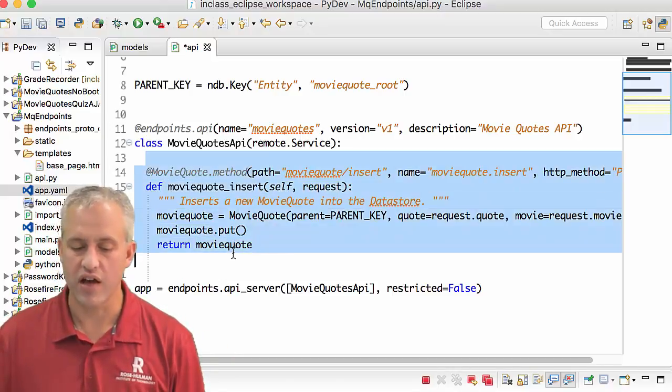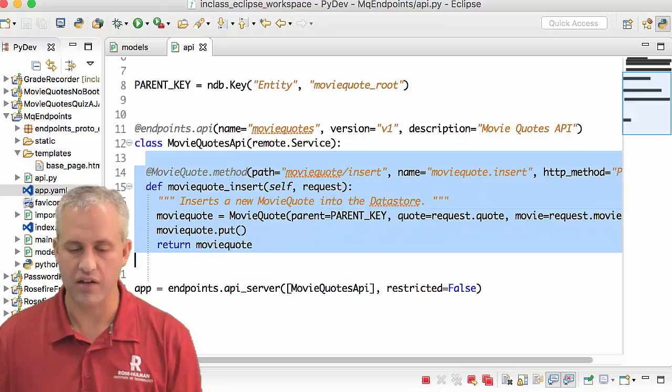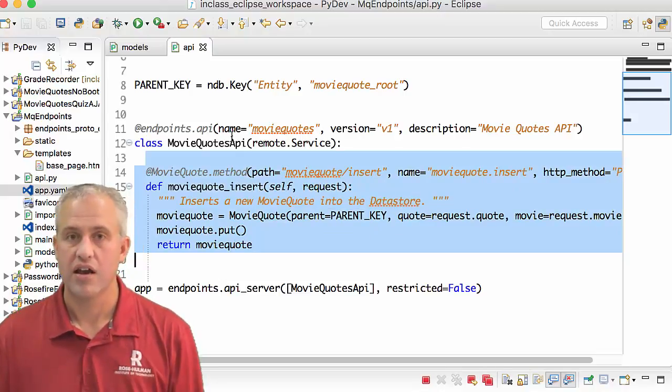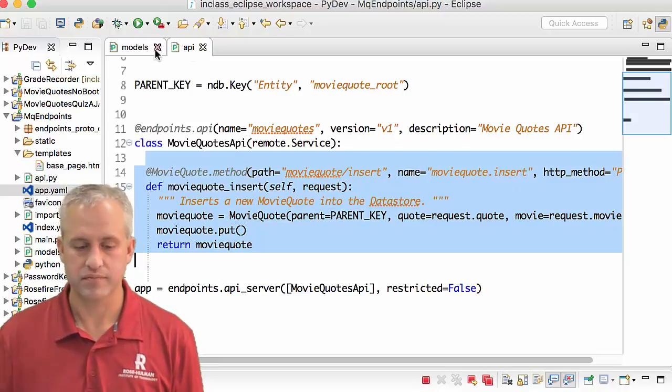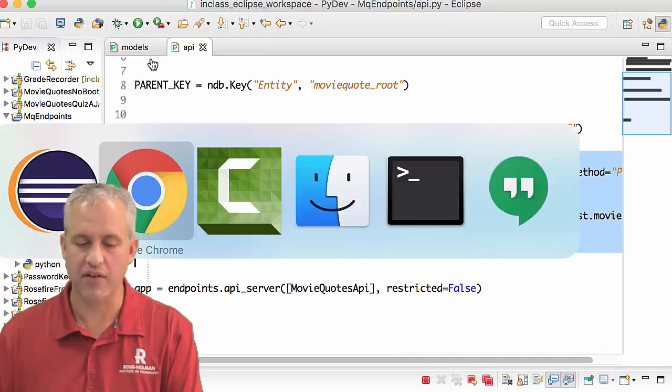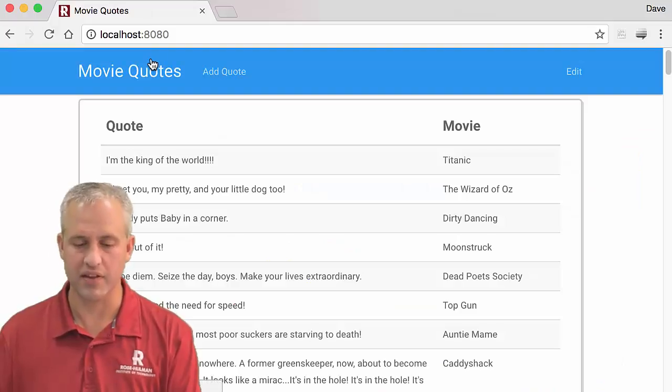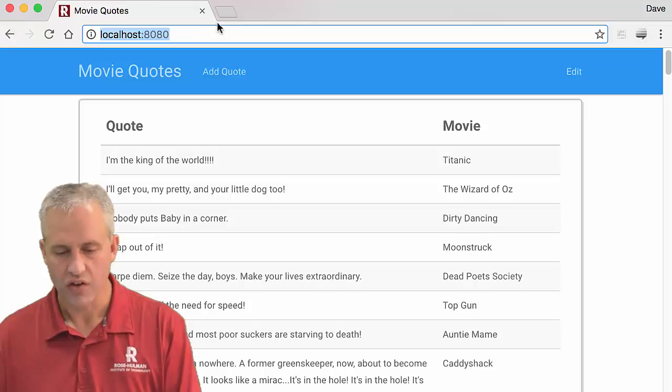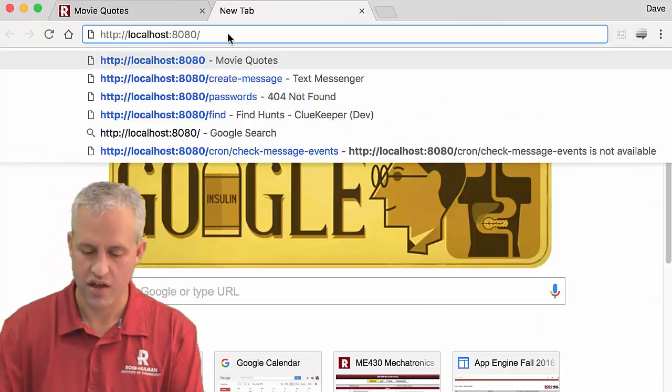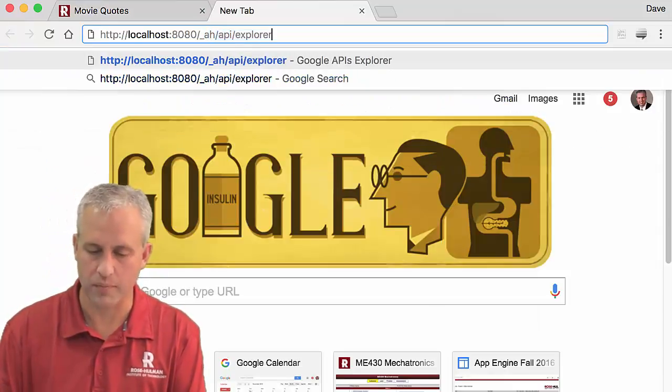So this is a JSON API, and so we can save it. Now what we really want to do is test it. In order to test it, obviously you could make a web client, but that would be a lot of work. So to make things easier to test, they've made an API Explorer.